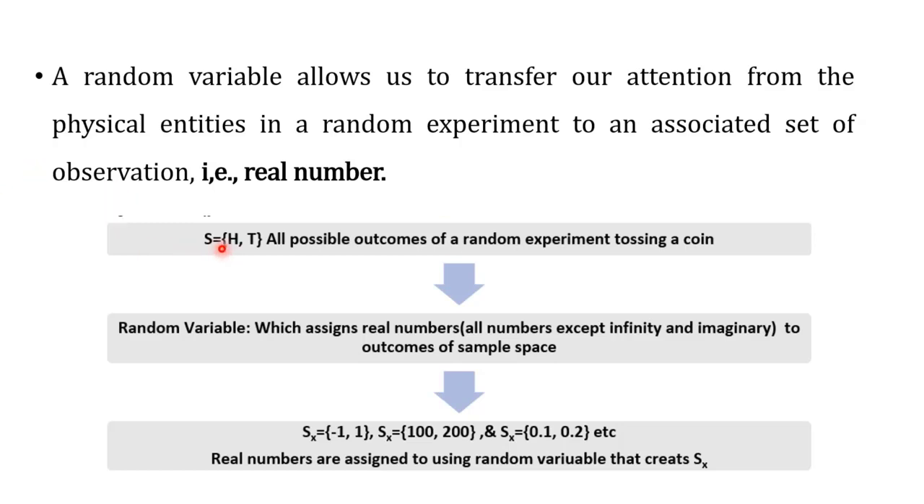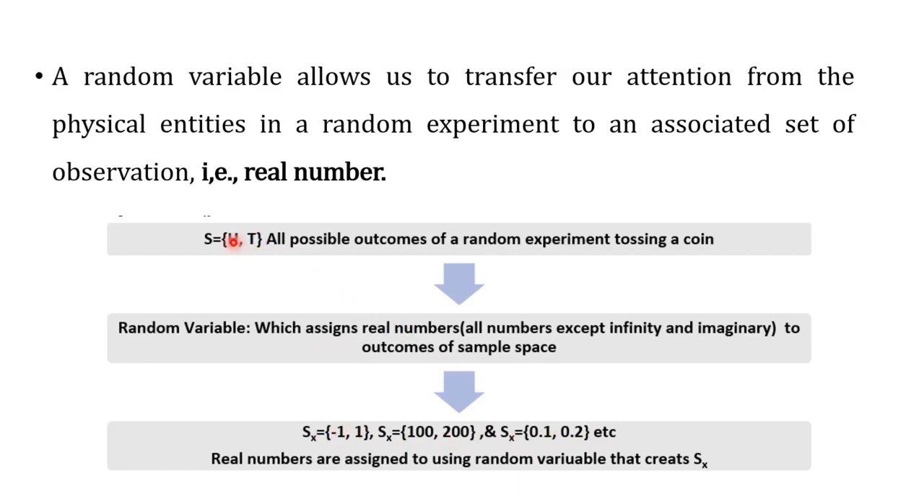So S is a sample space where we have outcomes as a head and a tail. It is the outcome of tossing a coin. Then what is a random variable? A random variable assigns real numbers to these outcomes. So it may be either -1 or 1, it may be 100, 200, or it may be anything. We are assigning any real numbers to these head and tail.